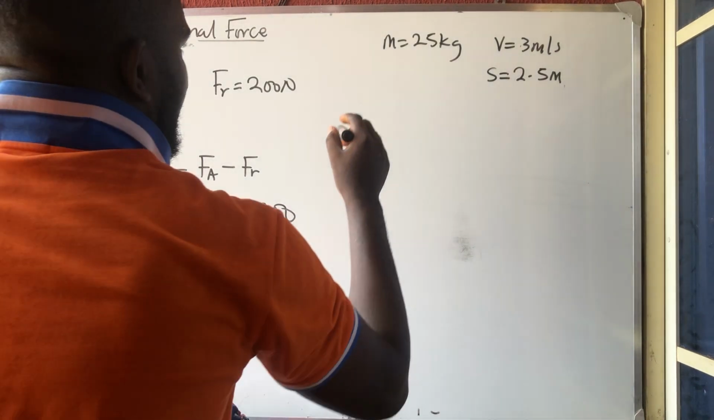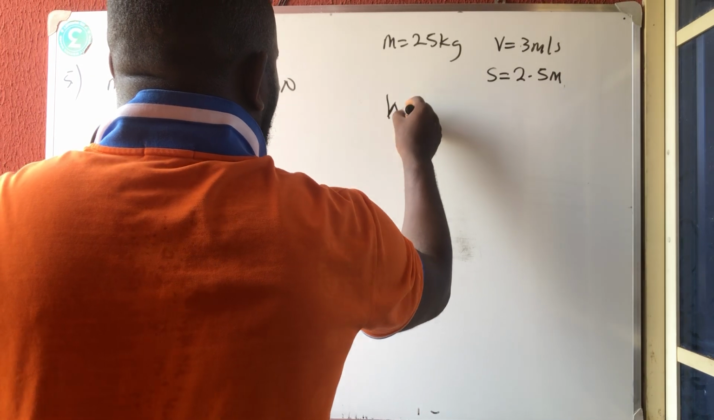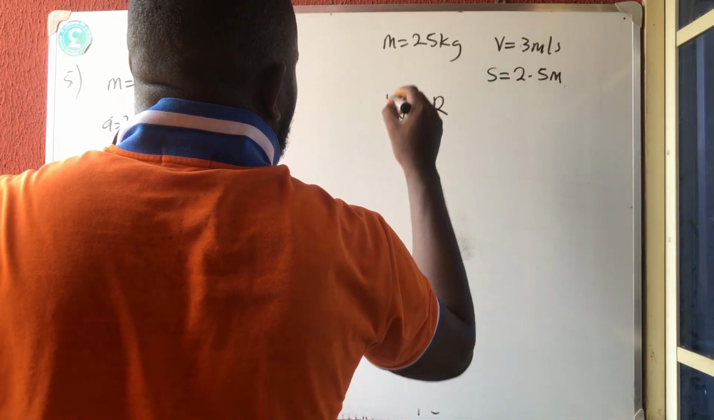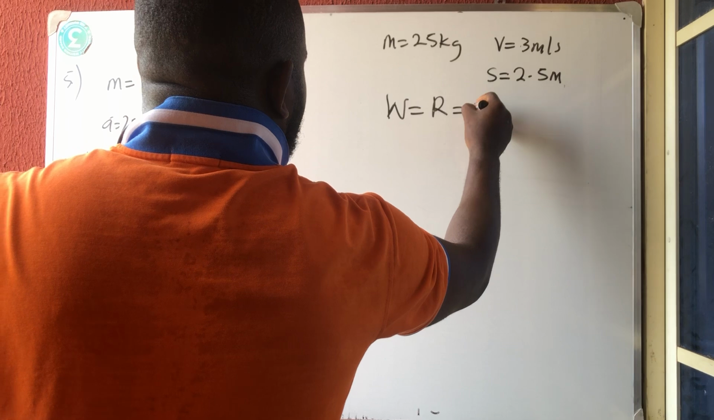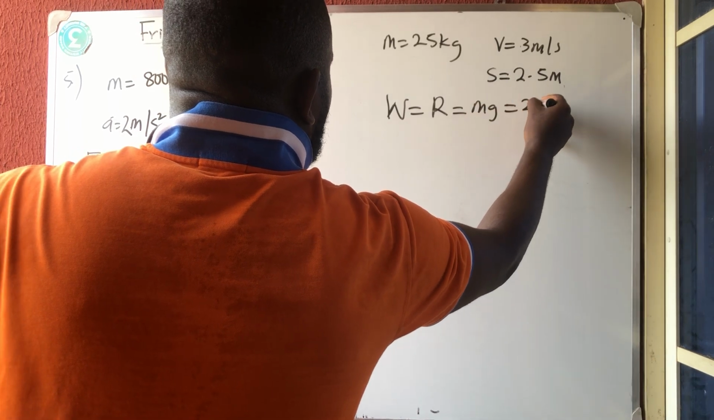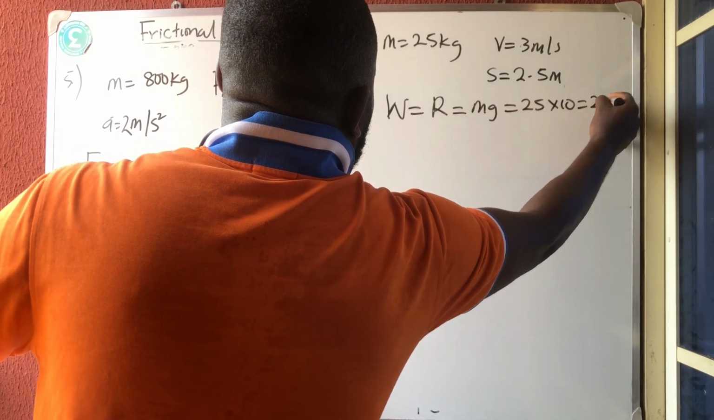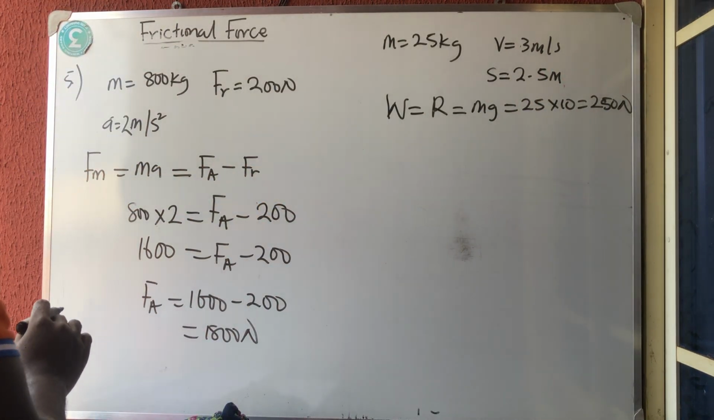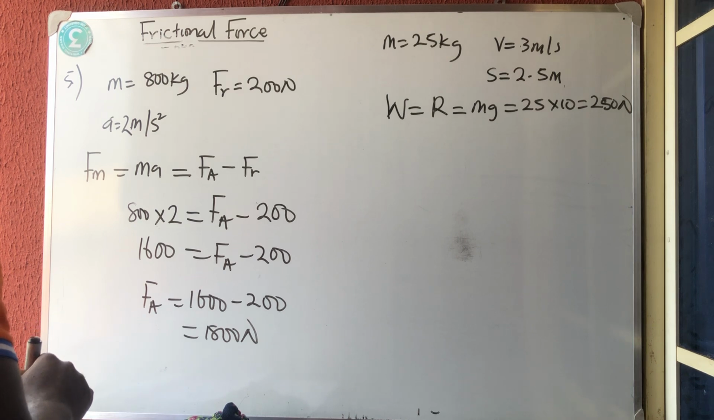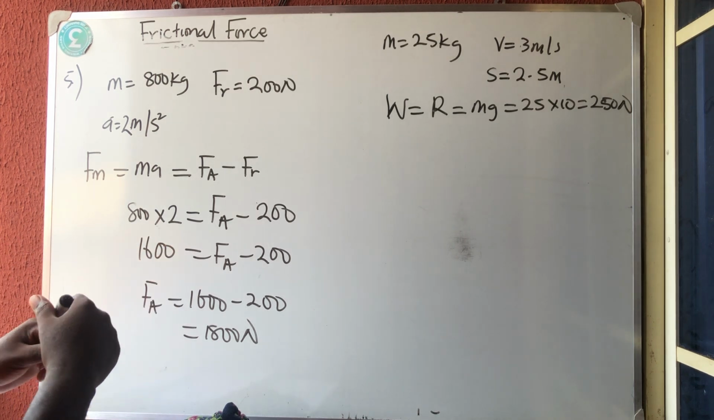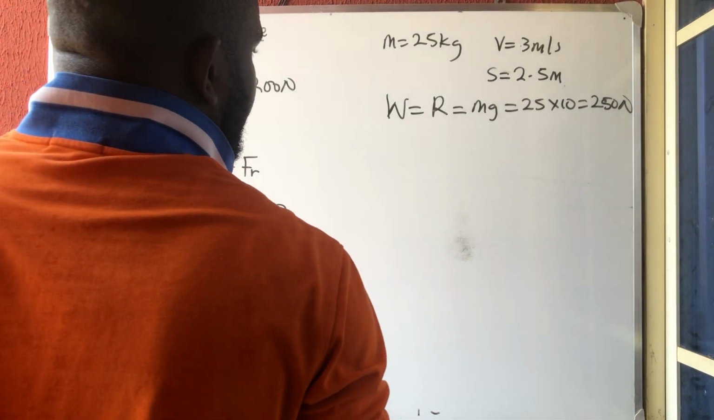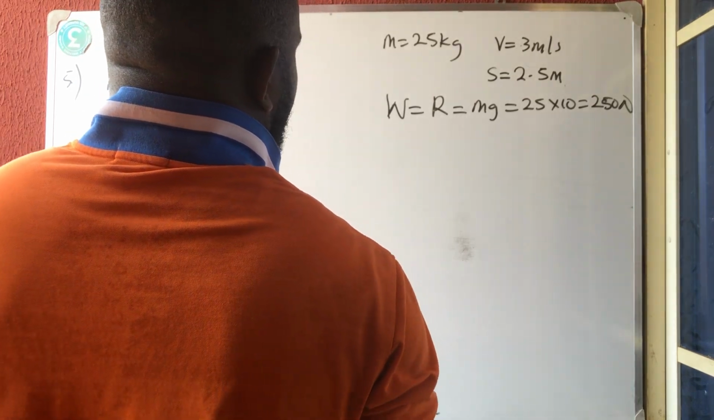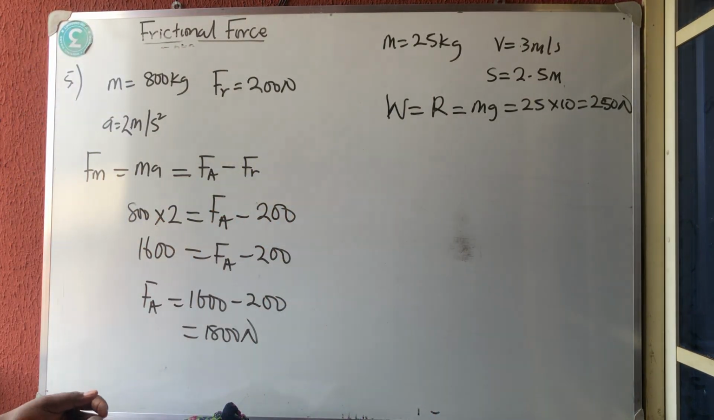Okay, first of all, we know that the weight of this body must be equal to the normal reaction, and the weight of the body is mg, which is equal to 25 times 10, which is 250 Newton. We have gotten the normal reaction. So what is remaining now is the frictional force.